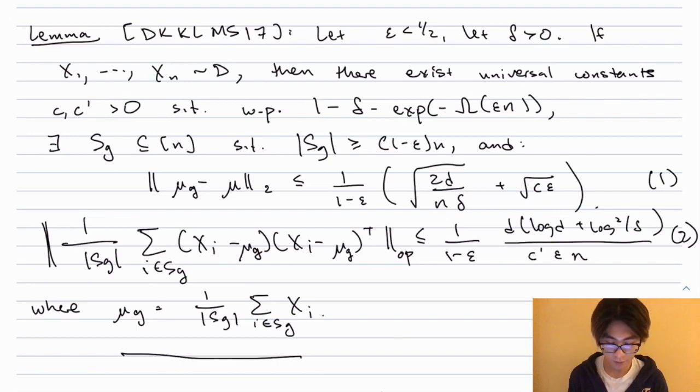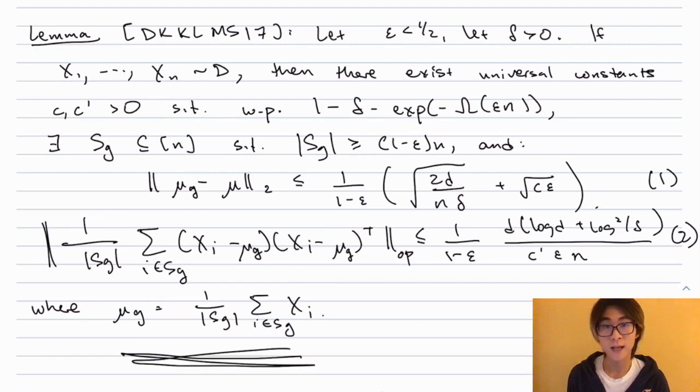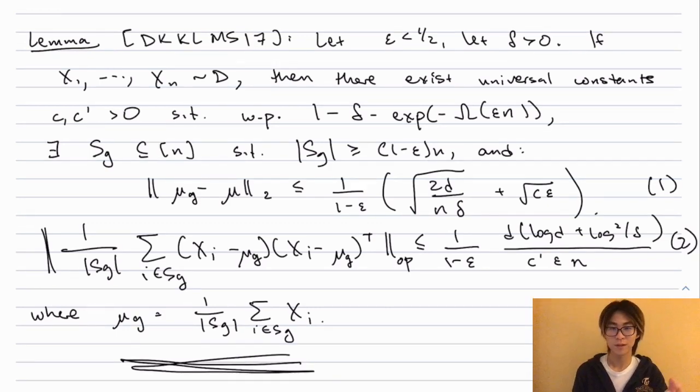The first is that the empirical mean of this set of points, which I'll denote mu sub g, is at distance from the true mean in L2 upper bounded, up to constants, essentially by root d over n plus root epsilon, at least when delta, the failure probability, is constant. And the second inequality is that the spectral norm of the empirical covariance of the set of points is upper bounded, again up to constants, by d log d over epsilon n. Okay, so let's prove this.